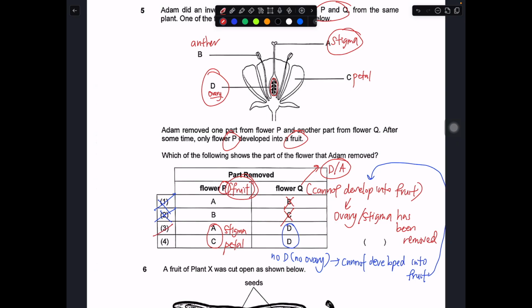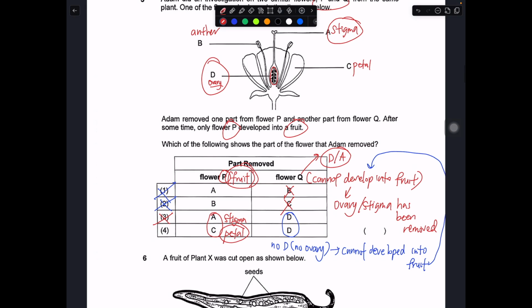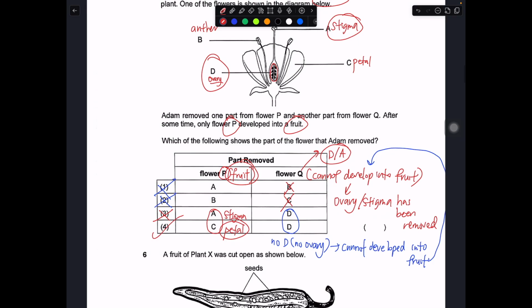Okay? So 3 cannot be the answer. It must have been removed, the petal. For flower P, the petals must have been removed. Therefore, the stigma and ovary still remain. Pollination can take place, fertilization can still occur, fruit can still be developed. So in this part, number 4 is the correct answer.